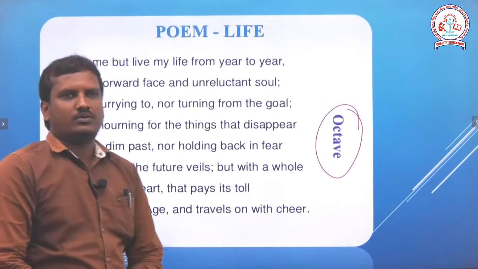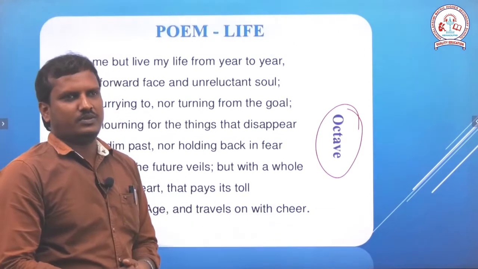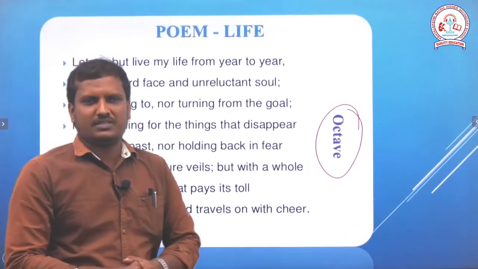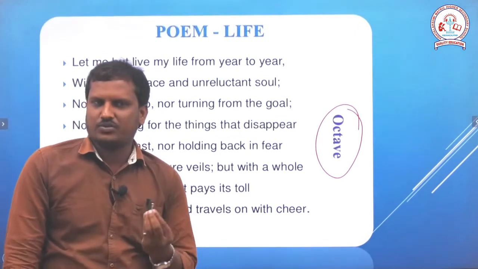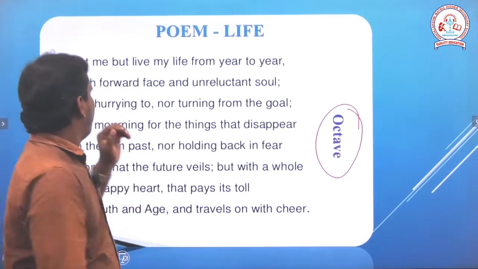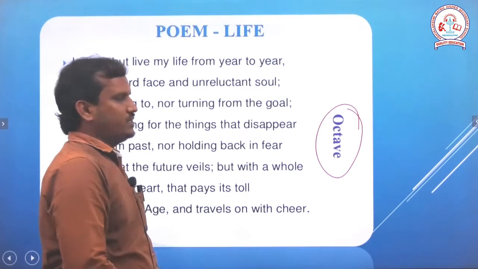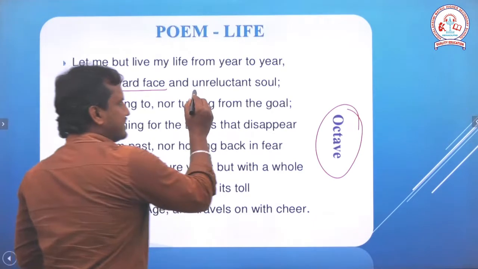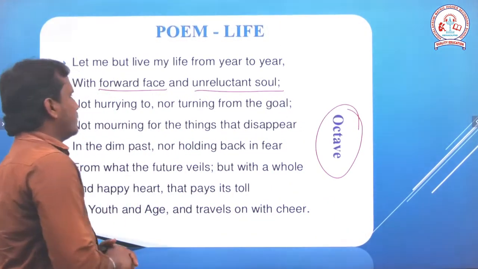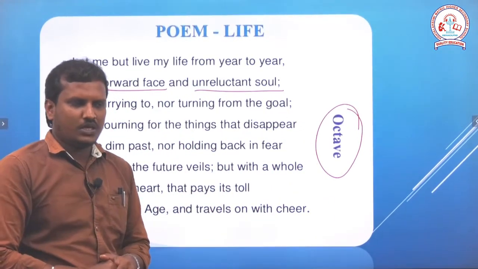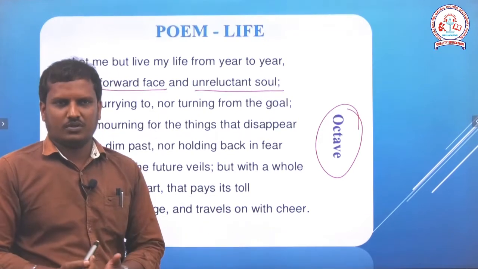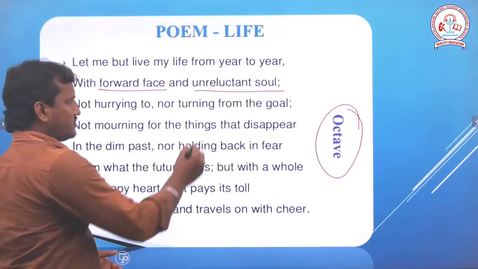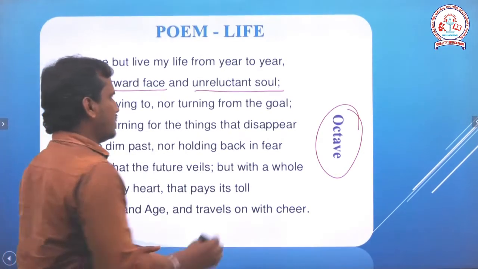Now, let us have a detailed discussion regarding this poem. The poet Henry Van Dyke wants to live his life from year to year, second to second, day to day. Let me but live my life from year to year with forward face and unreluctant soul. Forward face, without getting back from the goal. You should move on towards your goal. An unreluctant soul, that willingness.